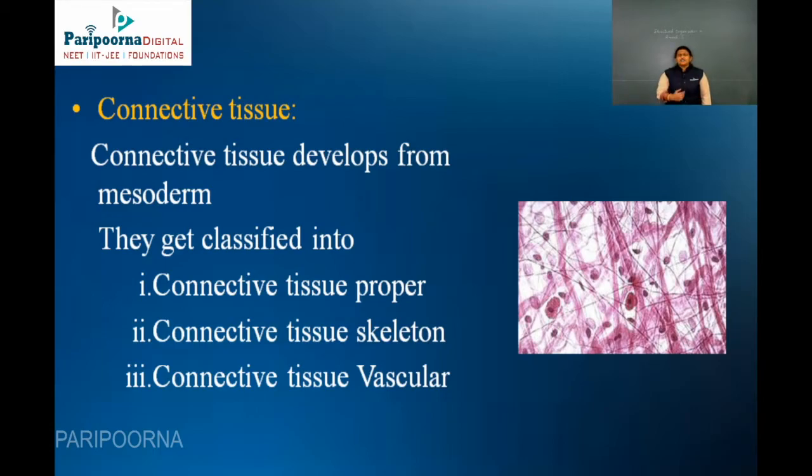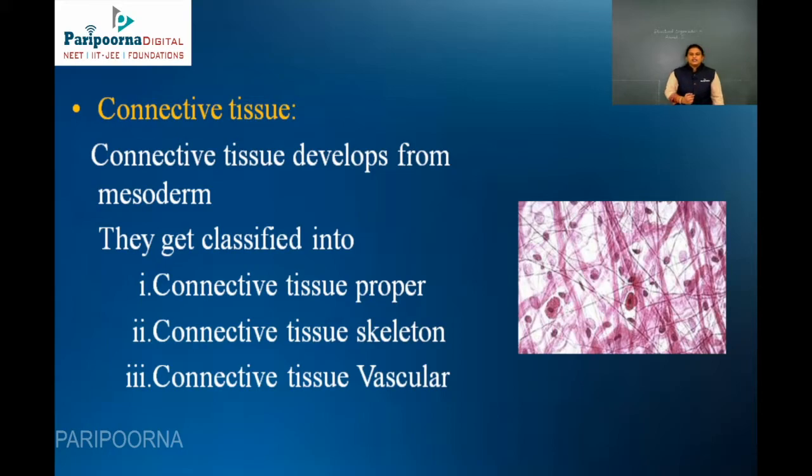Whereas your dense connective tissue consists of your reticular cells, which contain reticular protein, which is present only in the lymph nodes. This reticular protein acts as a protective layer or a rigidity support layer to the particular lymph nodes. Next is your connective tissue skeleton. The connective tissue skeleton consists of different types: first one is your bone, then cartilage, tendon, and finally your ligaments.